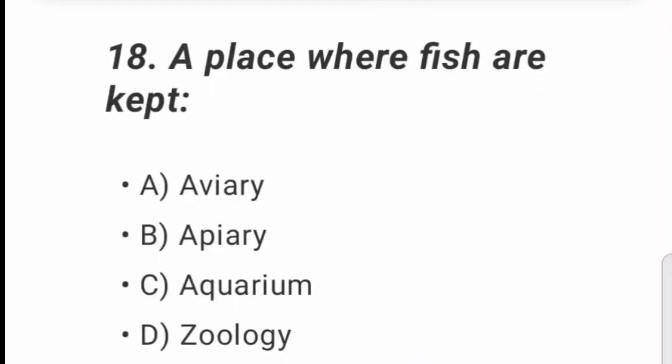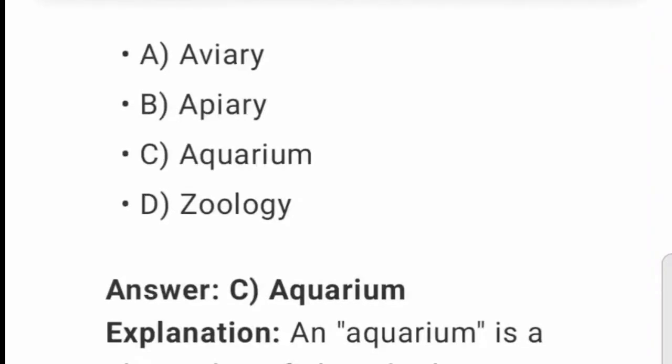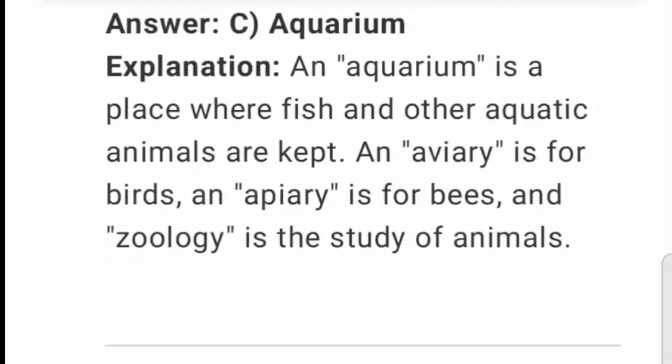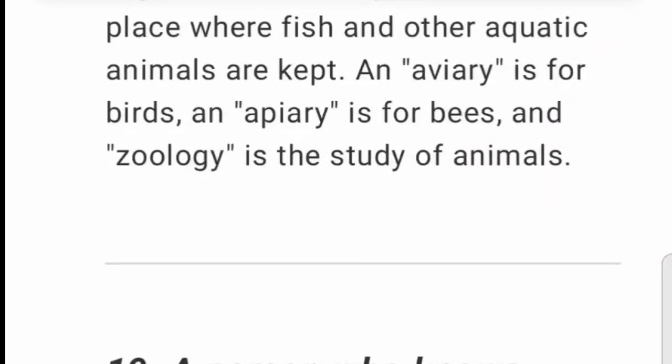18. A place where fish are kept. A. Aviary. B. Apiary. C. Aquarium. D. Zoology. Answer: C. Aquarium. An aquarium is a place where fish and other aquatic animals are kept. An aviary is for birds, an apiary is for bees, and zoology is the study of animals.